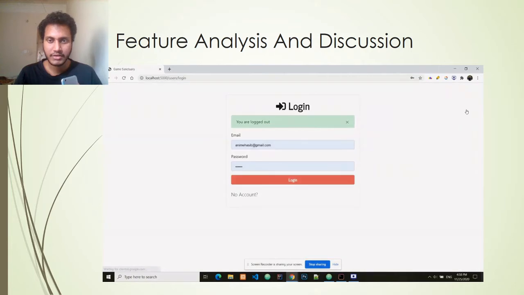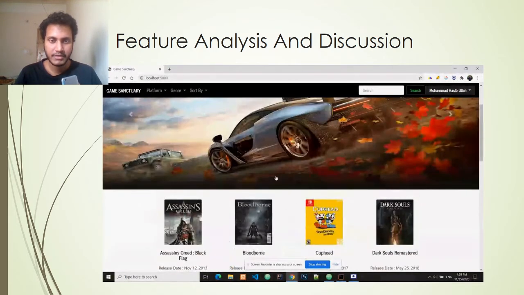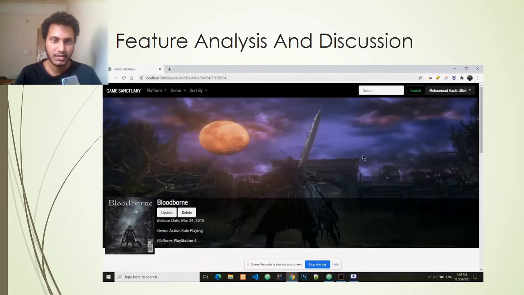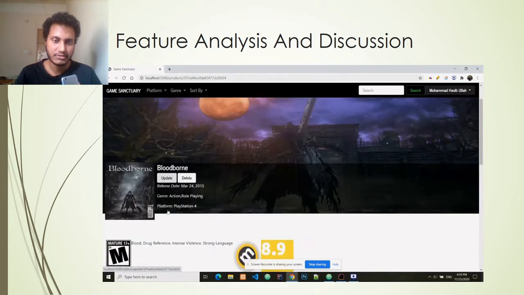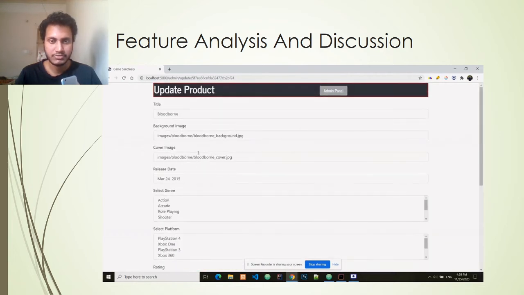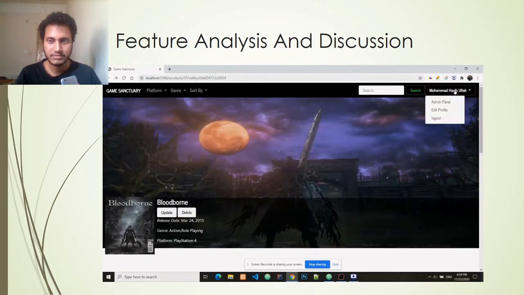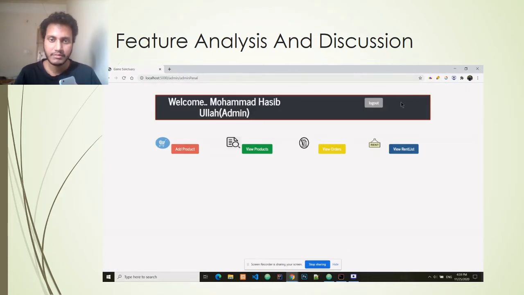So let's log out and now log in as an admin. When I log in as an admin, I can also visit the home page, but when I go to any product view page, rather than buy or rent, I get two options: to update or delete the product. The update product form looks something like this, and there is an extra option when I log in as an admin to go into the admin panel. So I get three options: to go into the admin panel, edit my profile, and log out.